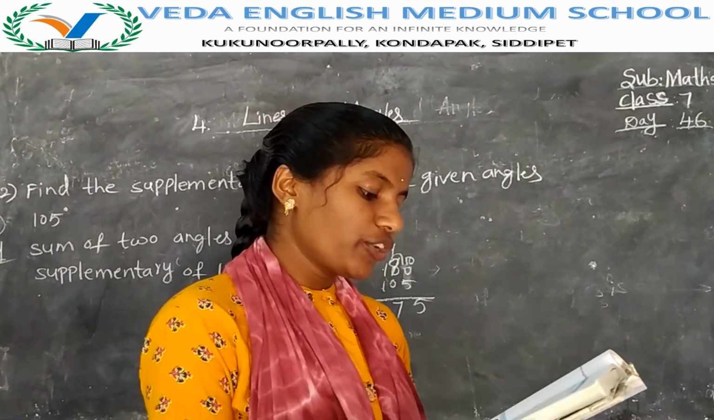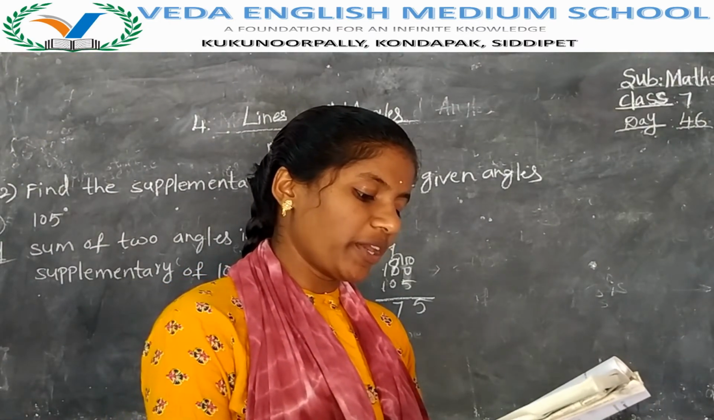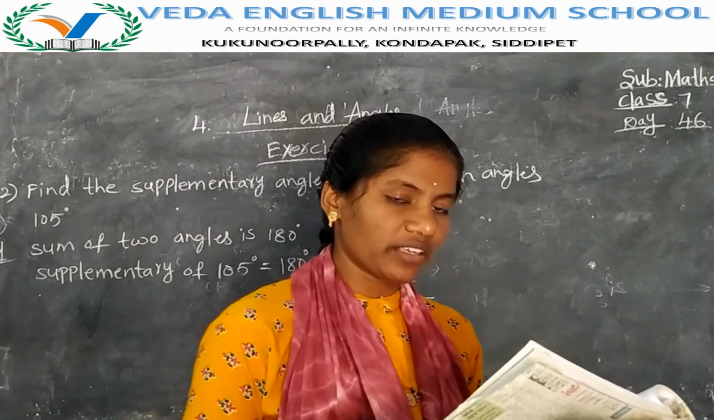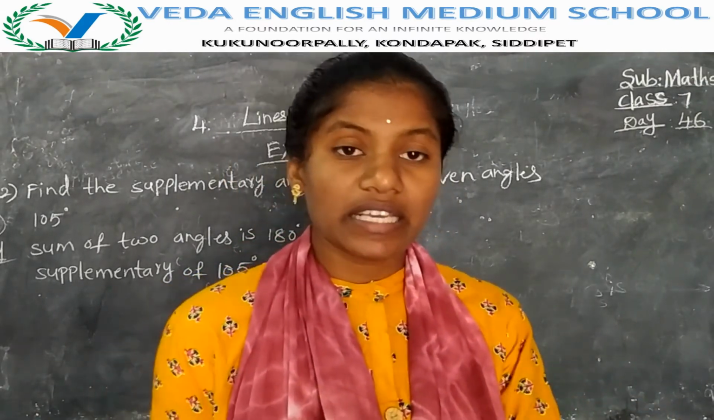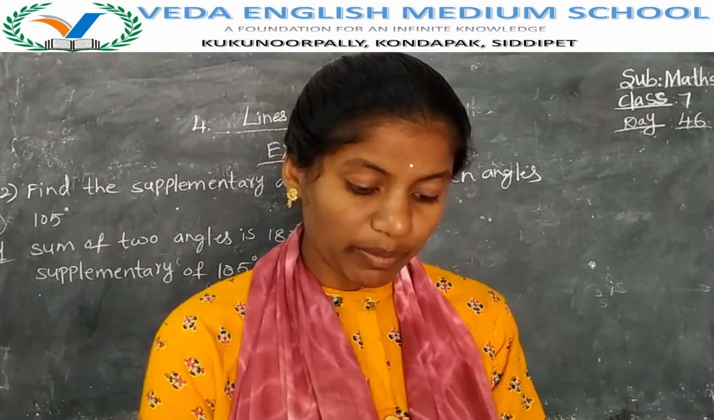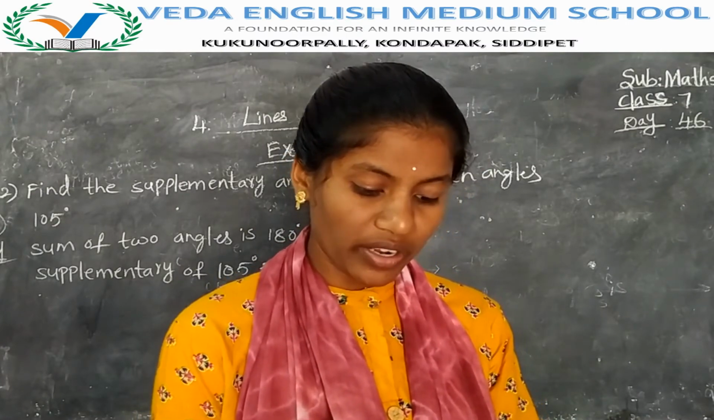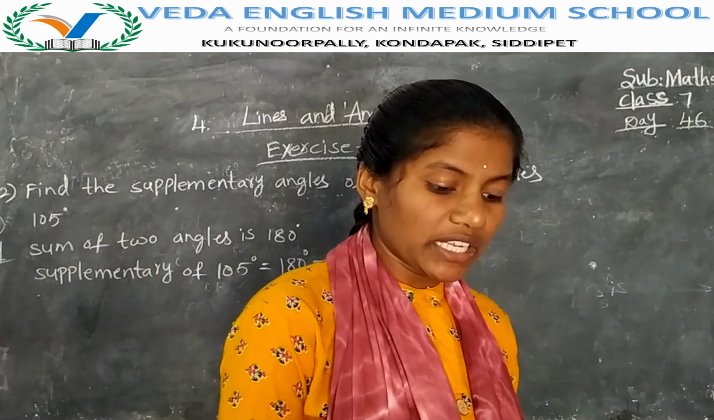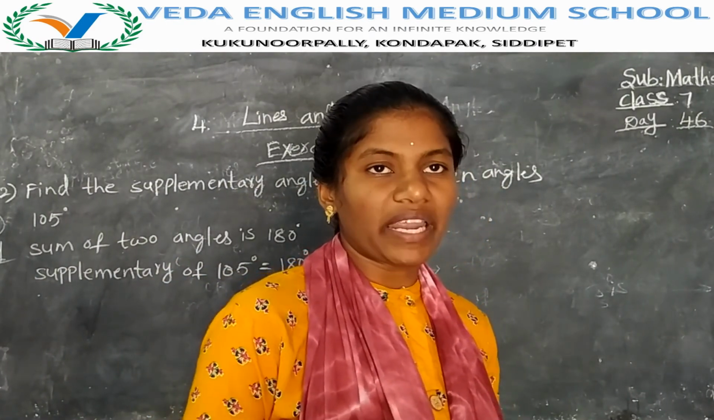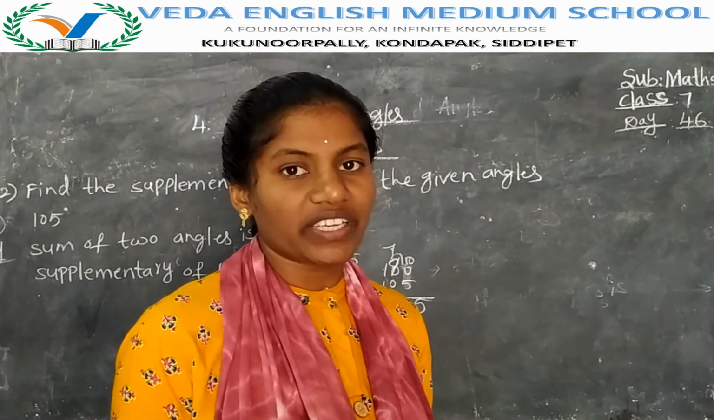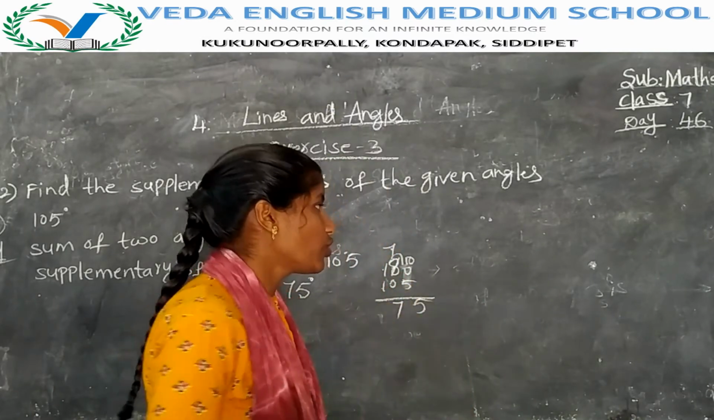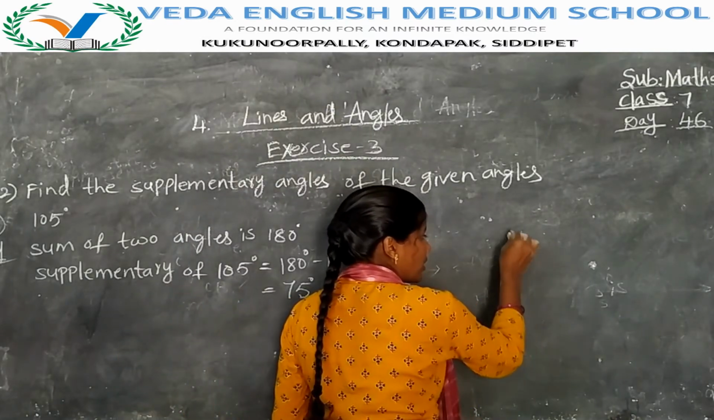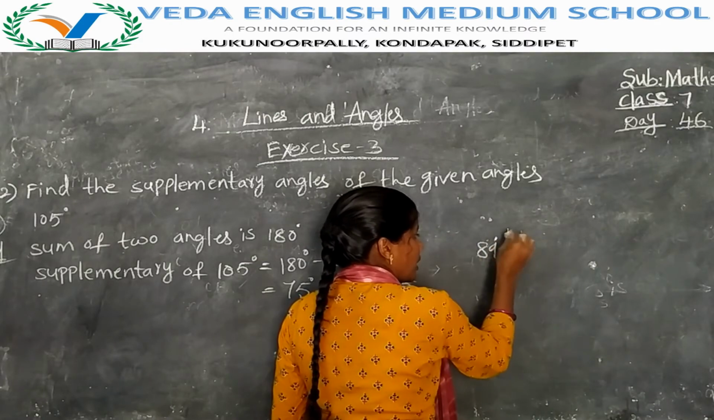Next, third bit. Two acute angles cannot form a pair of supplementary angles. Justify your answer. That means two acute angles. Acute angle means less than 90 only, no? By adding angles less than 90, will you get 180 there? Less than 90 means you should not get 90, up to 89 only.